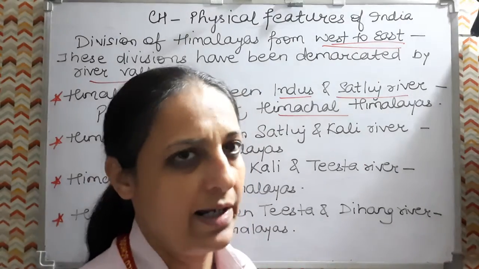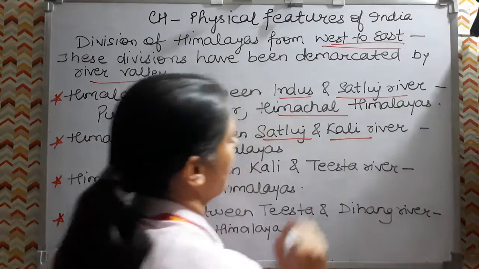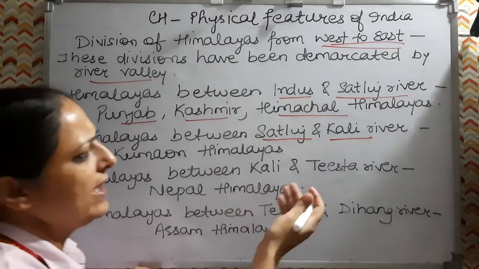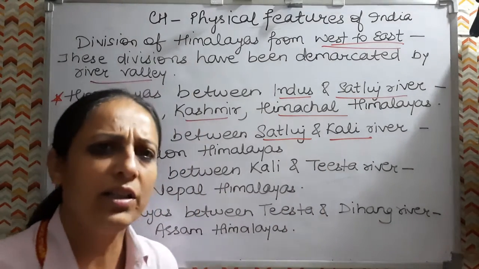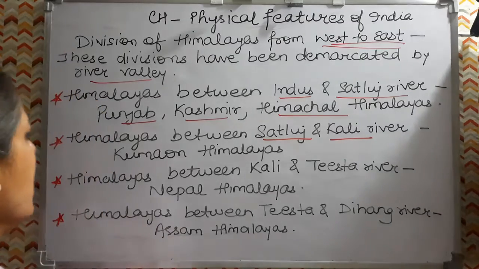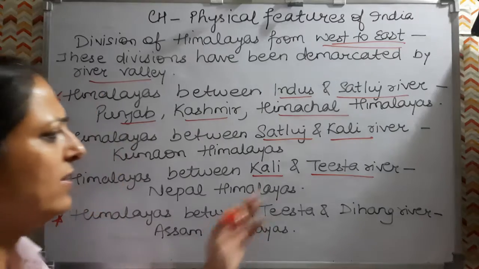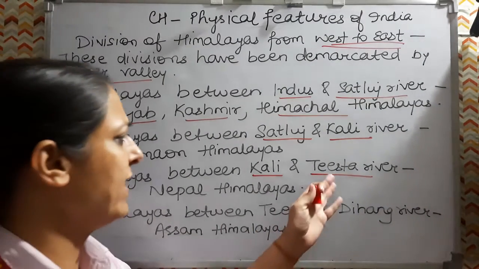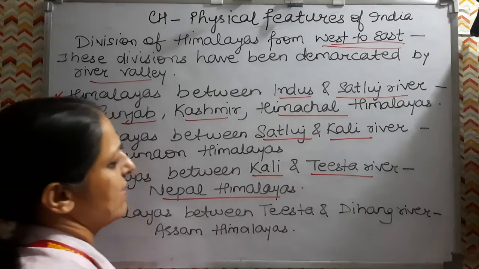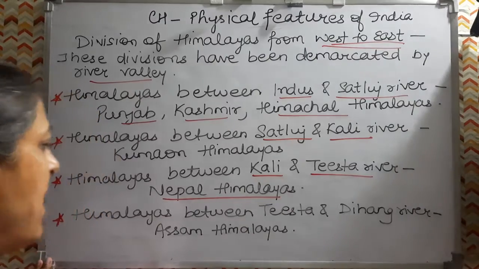Then the Himalayas between river Satluj and Kali river are known as Kumaon Himalayas. The Kali river originates in Uttarakhand, and this portion of the Himalayas rises in Uttarakhand. Then the Himalayas between Kali and Teesta, near Sikkim, are known as Nepal Himalayas.